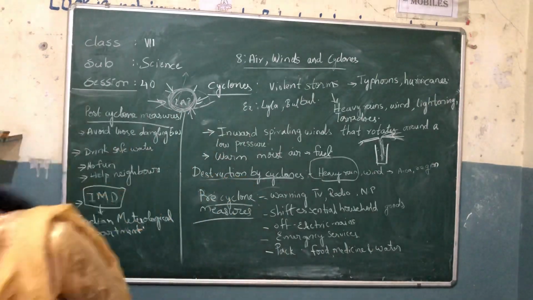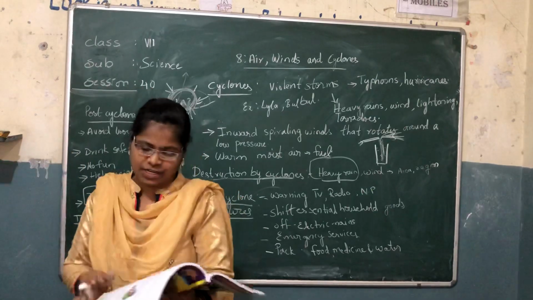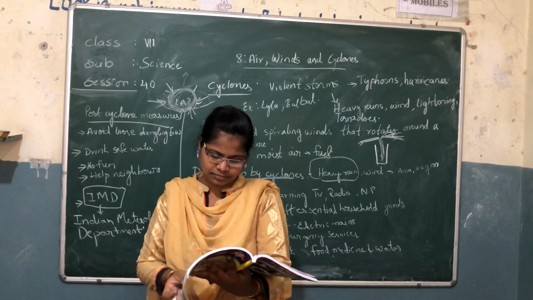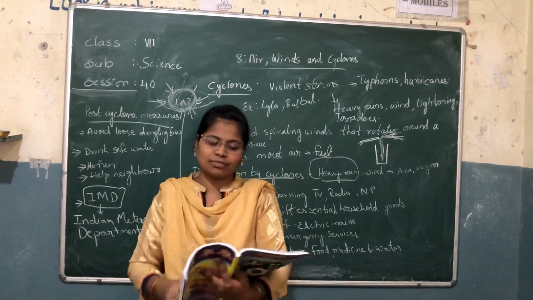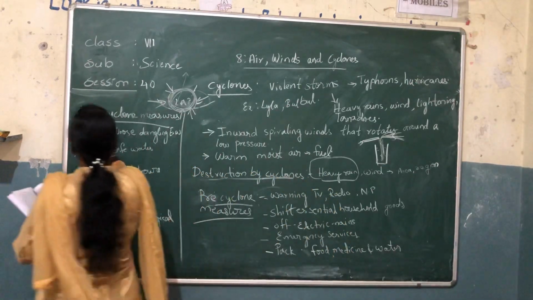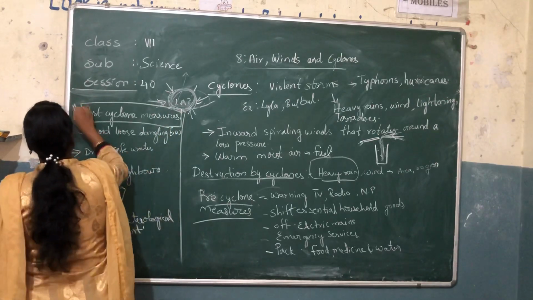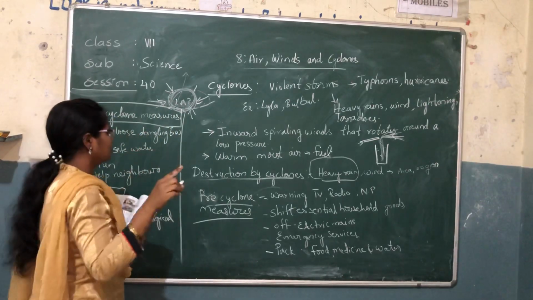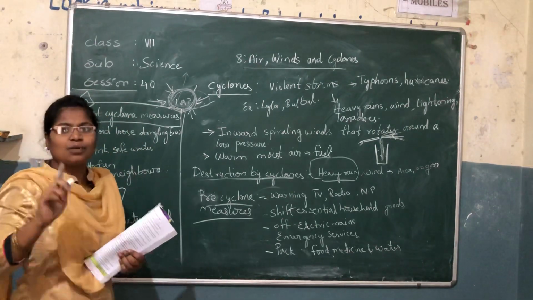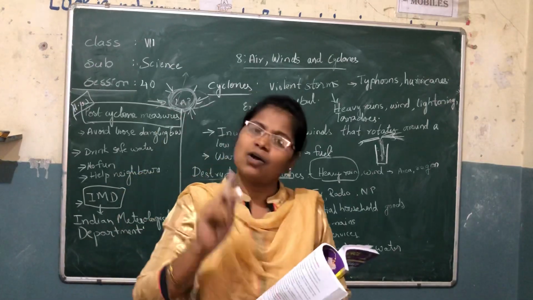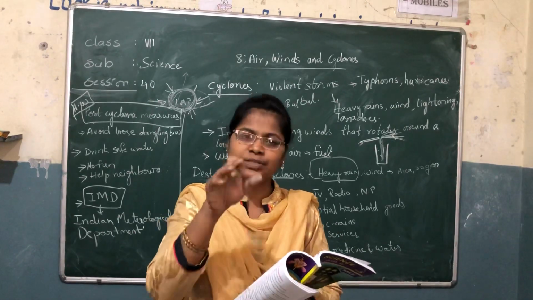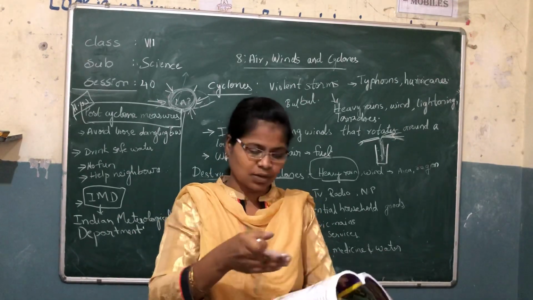Now, your lesson is finished, and your homework is pre-cyclone measures and post-cyclone measures. Otherwise you will write only for 1 mark. Post cyclone measures is your homework. You can write it from the textbook or copy it. If you have a workbook, it is better, as it gives you points. You can write all this.